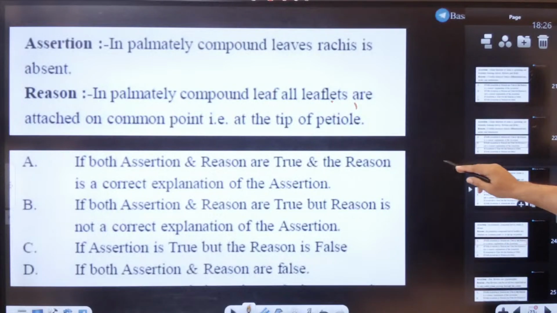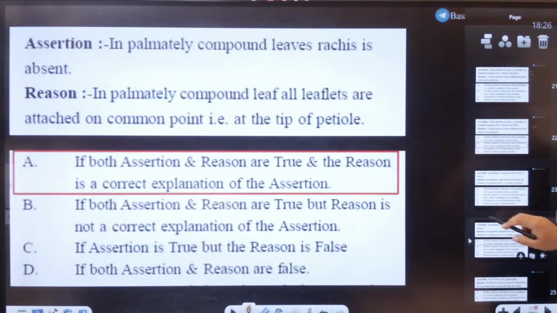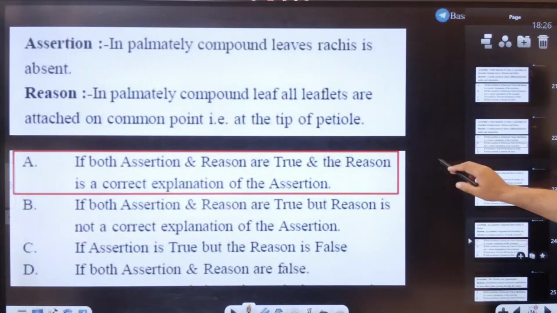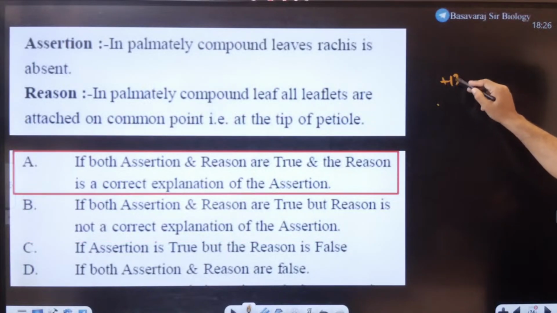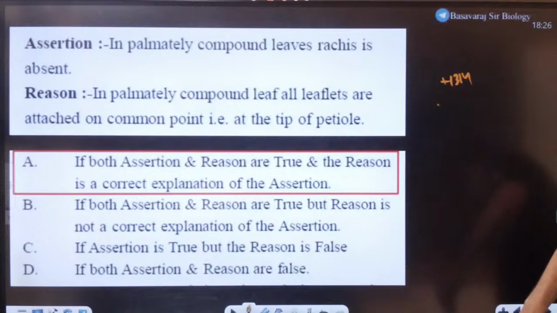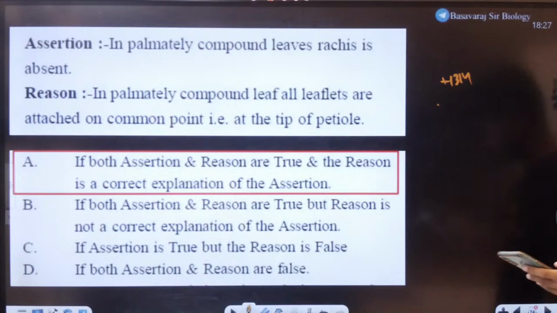So this is going to be plus 13 marks. Easy, no? Easy.